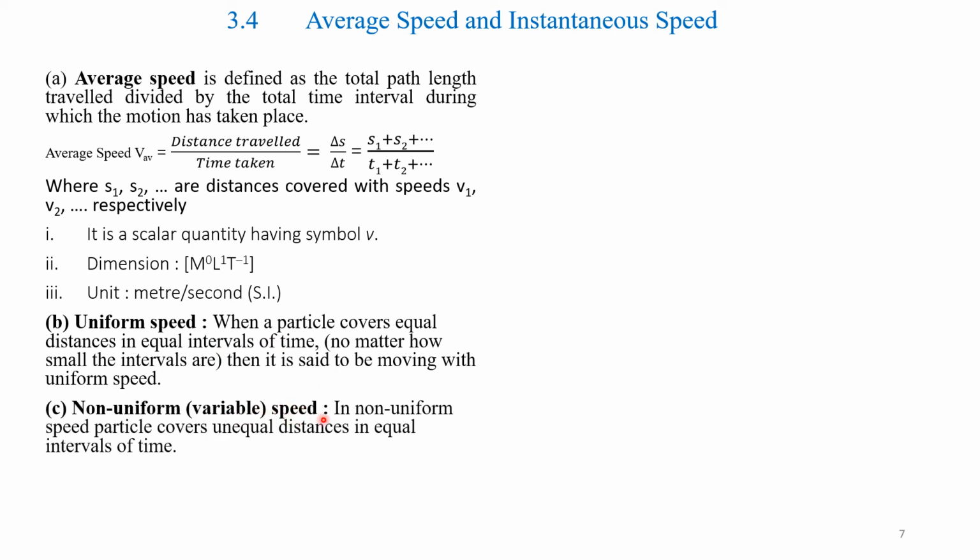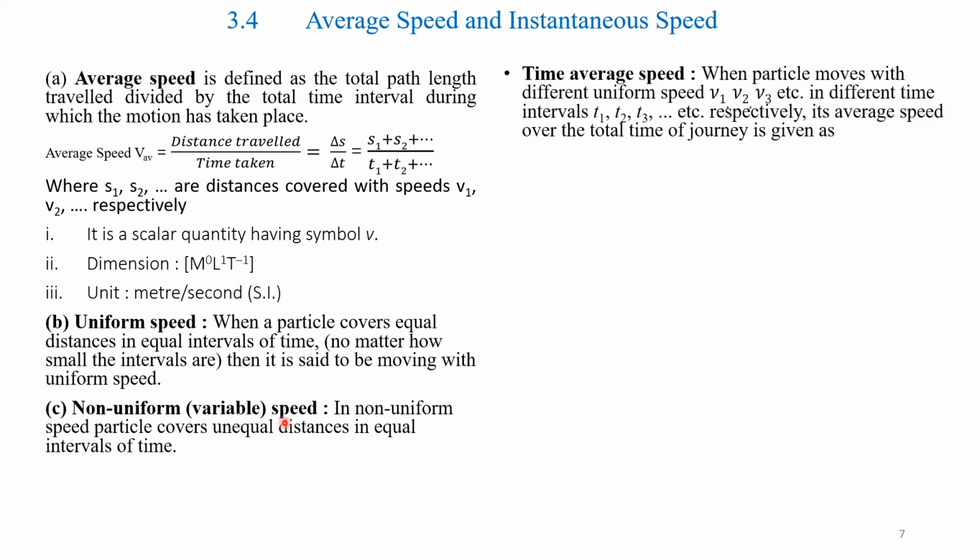Non-uniform or variable speed. In non-uniform speed, a particle covers unequal distances in equal intervals of time. See here, the distances are unequal. It may be first 10 kilometers per second, next maybe 20, then it may be 30 kilometers per second. That is, it covers unequal distances. First 10 kilometers, then 20 kilometers, then 30, again back to 20, but the time intervals remain the same, equal intervals. In such cases, it is non-uniform or variable speed.